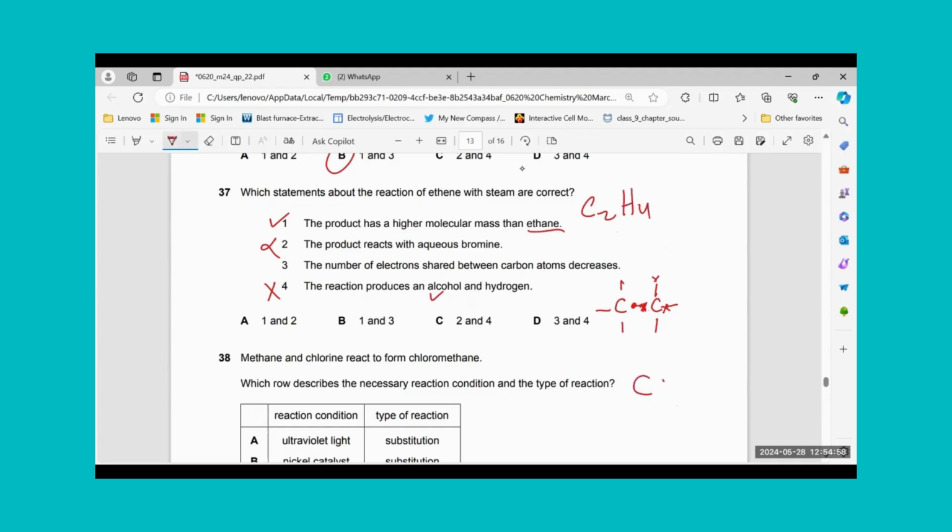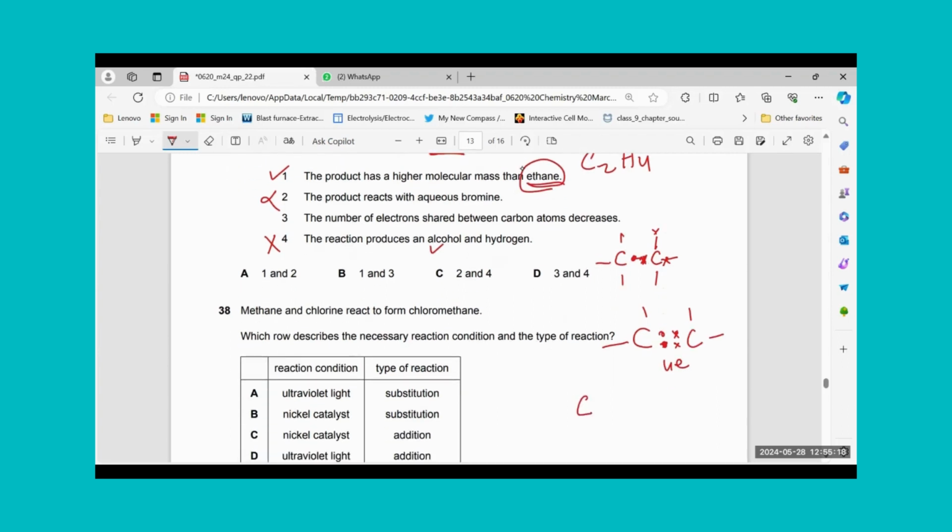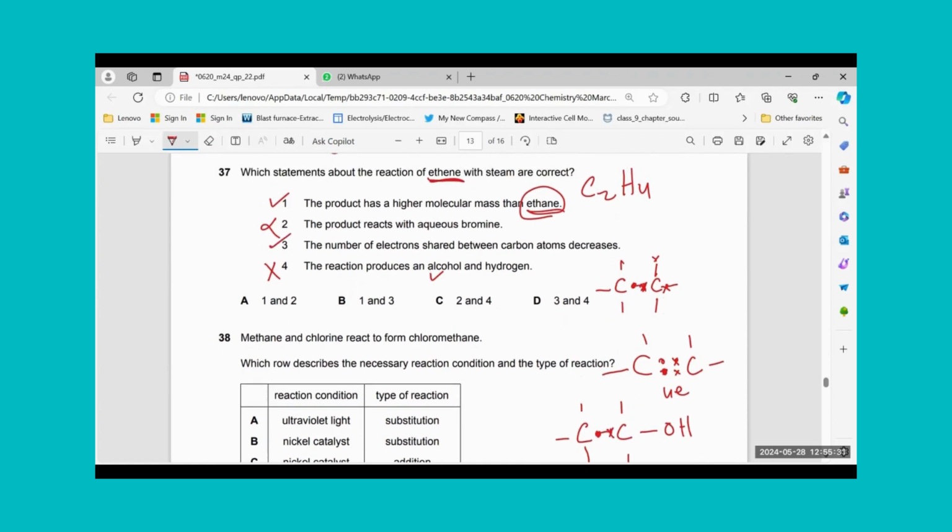Yes, before, carbon and carbon were sharing a double bond. So 2 carbons were having 4 electrons shared like this. It was ethene that was the reactant. They are not talking about ethane, they are talking about ethene. And in alcohol, it is making a single bond between carbon and then OH. So there are only 2 electrons shared. Yes, the number has decreased here. So 1 and 3 should be the correct statement.